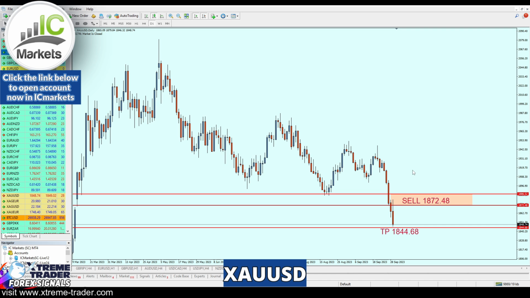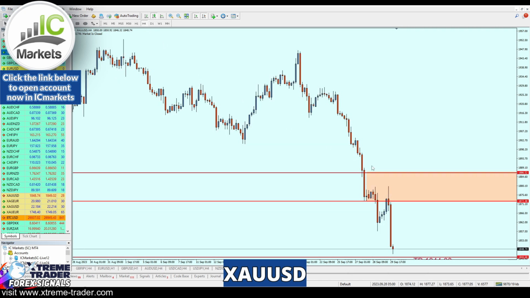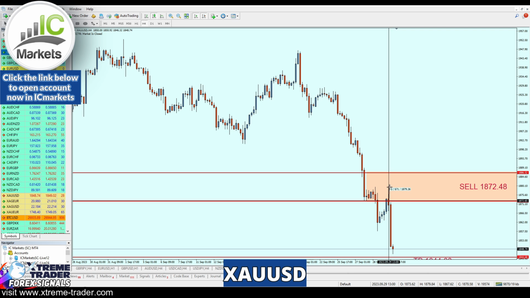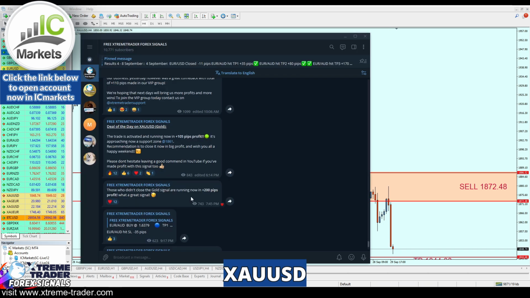Again, guys, let me know please in the comments what you think of this signal, which I sent yesterday as the deal of the day on the gold. As you can see, the reversal was accurate. It went in loss for about 70 pips before finally going back, in total for 263 pips of profit.